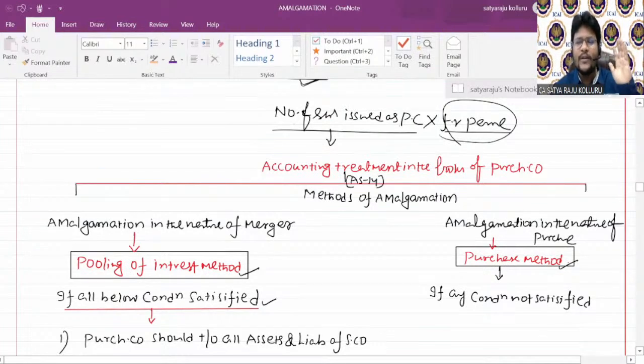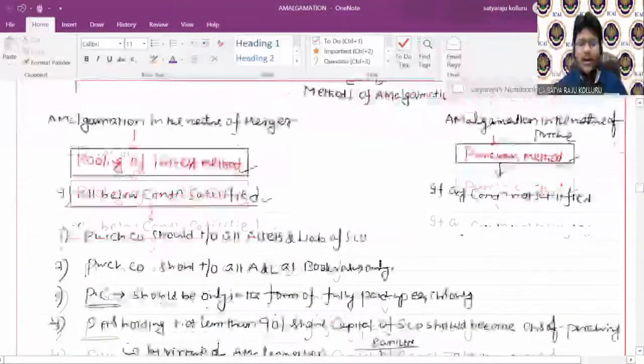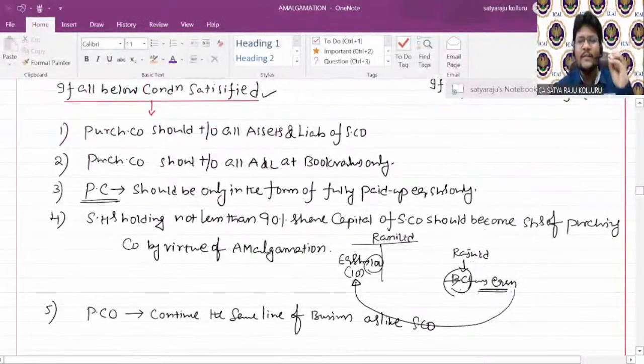Amalgamation in the nature of merger, amalgamation in the nature of purchase. When an amalgamation is said to be amalgamation in the nature of merger? If all the below conditions are satisfied, then such amalgamation is said to be amalgamation in the nature of merger.